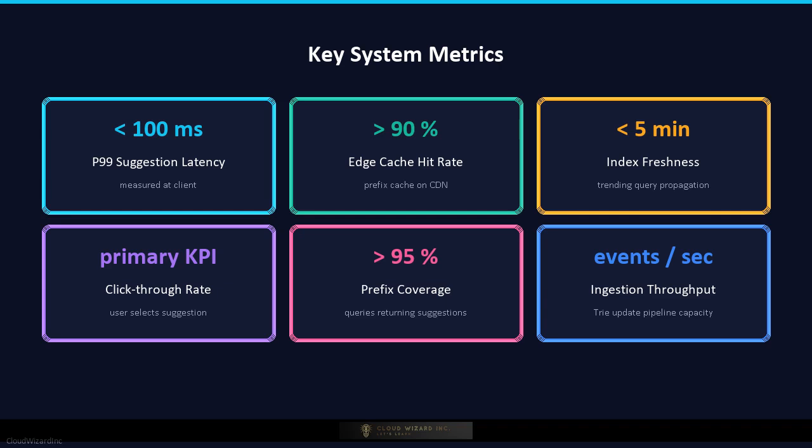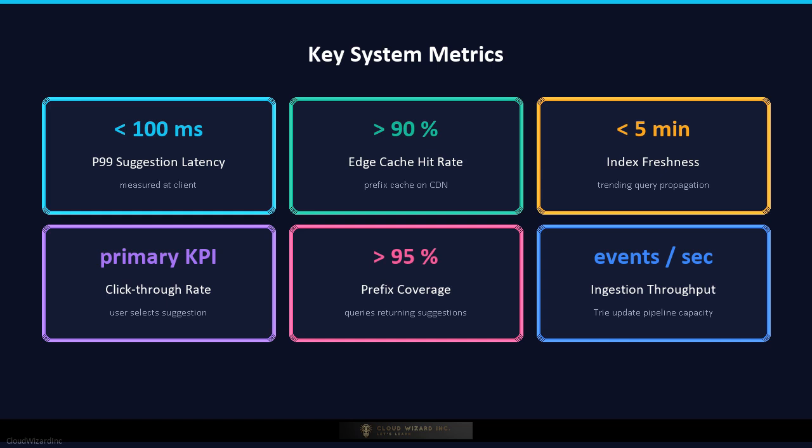P99 suggestion latency must be under 100 milliseconds measured at the client. Cache hit rate on the edge CDN should exceed 90%, because uncached prefix lookups are expensive. Index freshness measures how quickly a newly trending query surfaces as a suggestion. Target under 5 minutes for trending topics. Suggestion click-through rate measures how often users actually select a suggested query versus typing their own, which is the primary product health metric.